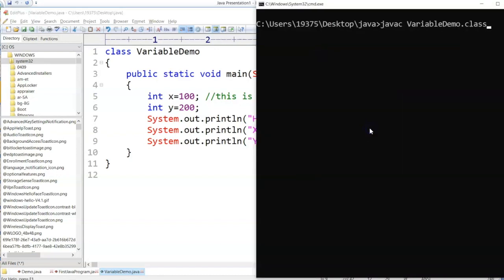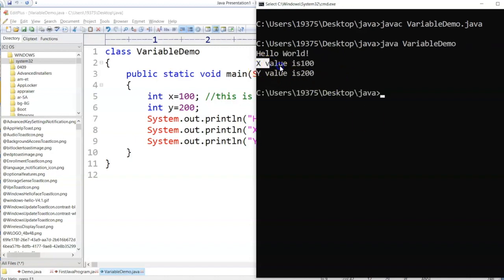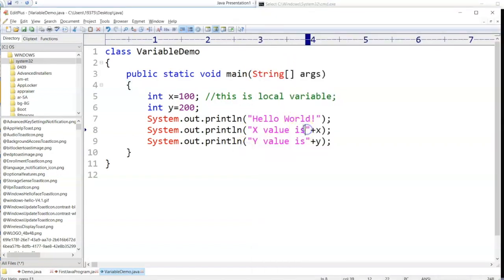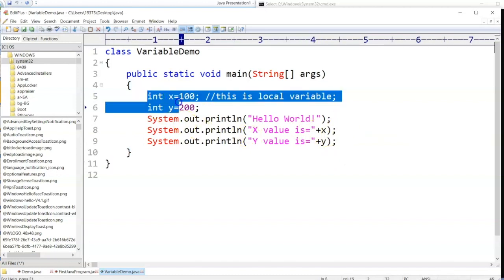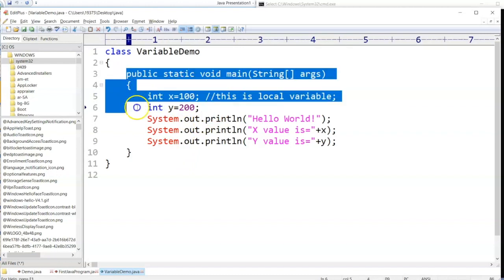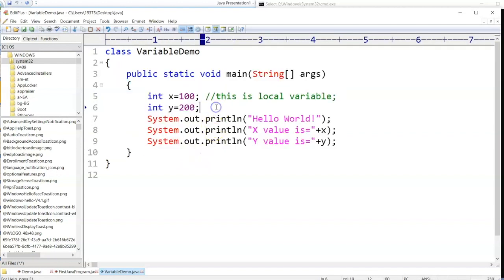javac VariableDemo.java. Execute it. Now it says x value is 100, y value is 200. You can also print something like this, is equal to, okay, like that. All right, now you have understood what a local variable is. And a local variable you cannot access outside of this function.